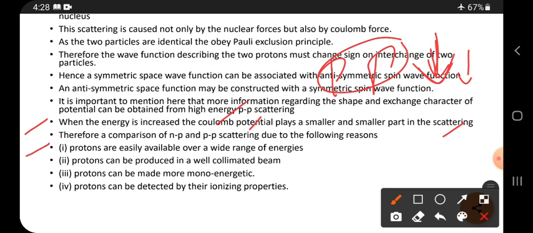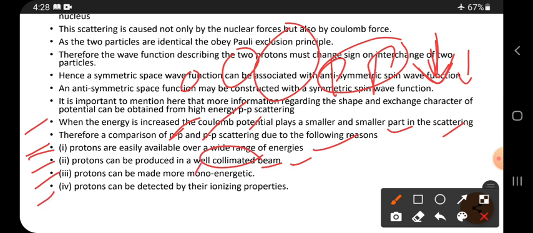Next, therefore, the comparison of NP scattering and PP scattering is due to the following reasons. Protons are easily available over a wide range of energies, that means at different energies, lower, medium and high energy, protons will be available. Next, protons can be produced in a well collimated beam, that means it is prepared in a lab also. Protons can be made monoenergetic, that means single energy protons. Protons can be detected by their ionizing property, right?